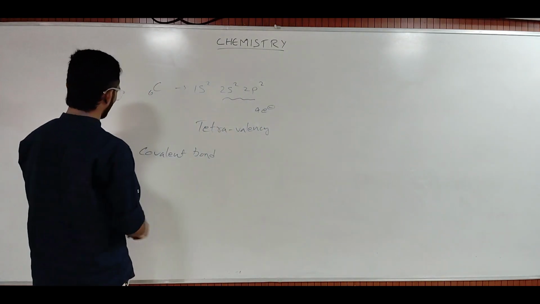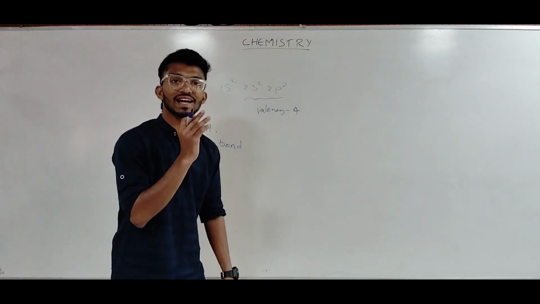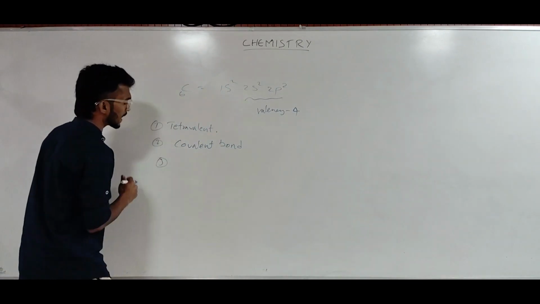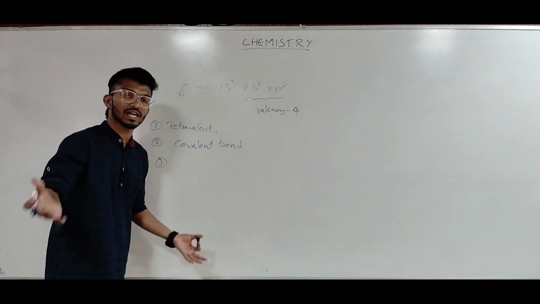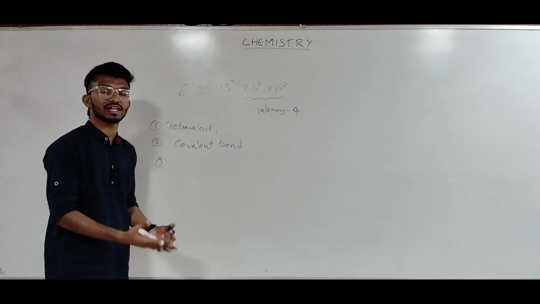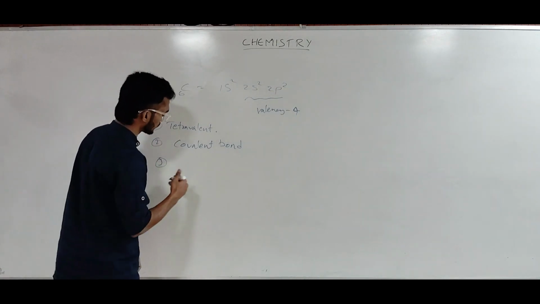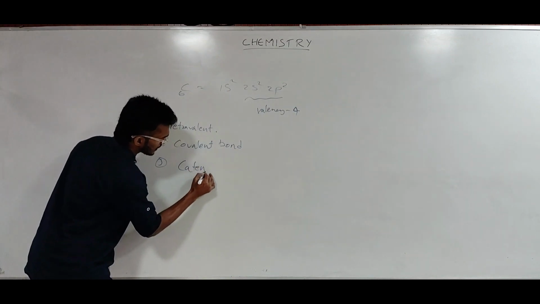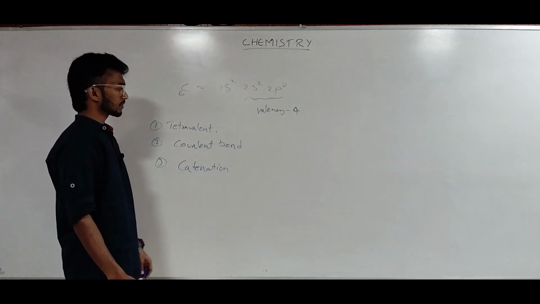And coming to power number 3, carbon has a unique property known as the catenation property, through which it can bond with any number of carbon atoms to form a long chain, a straight chain, a branched chain, or a ring, and so on. So catenation is power number 3.